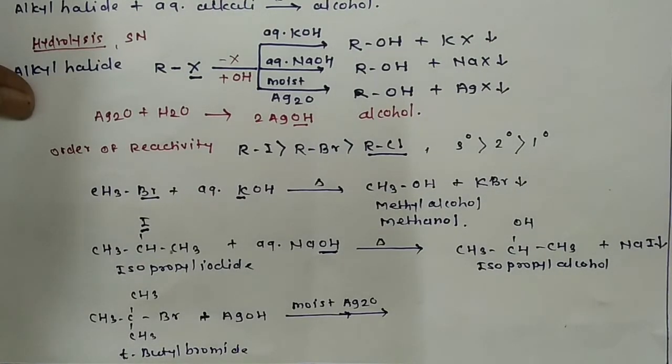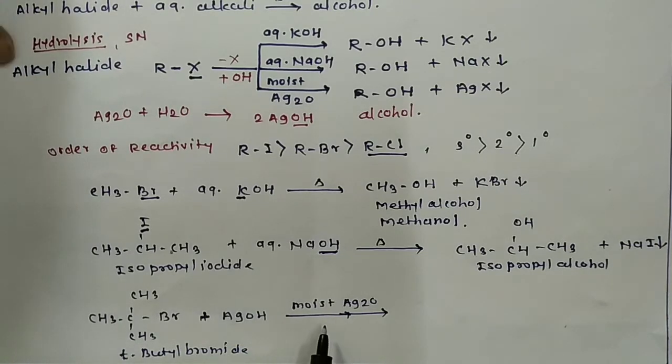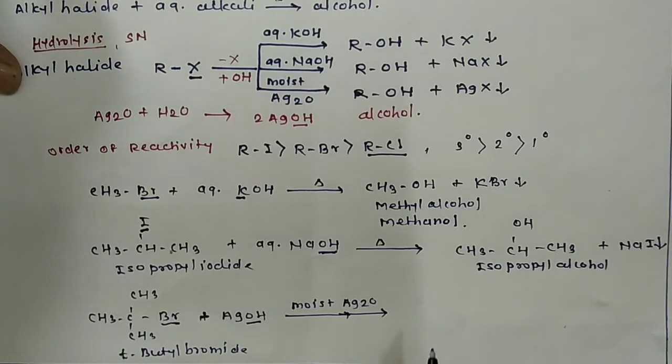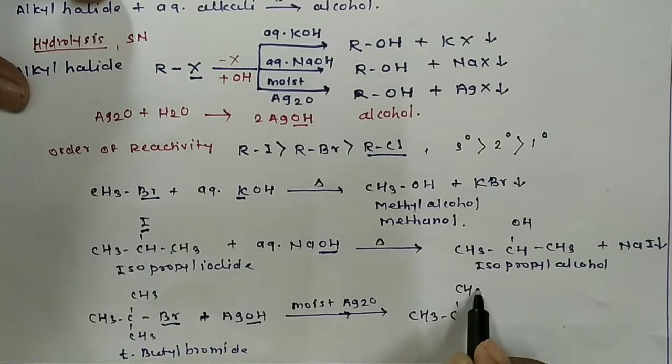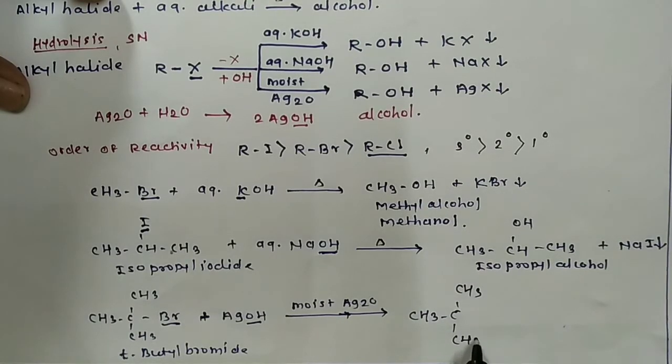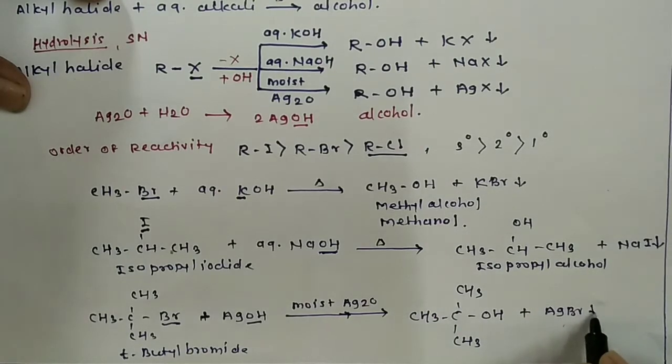Consider another example of tertiary butyl bromide. Tertiary butyl bromide on reaction with moist silver oxide, that is silver hydroxide, combines with tertiary butyl bromide and the bromine atom from the tertiary butyl bromide is replaced by the OH group, and we get the product, that is tertiary butyl alcohol plus silver bromide.